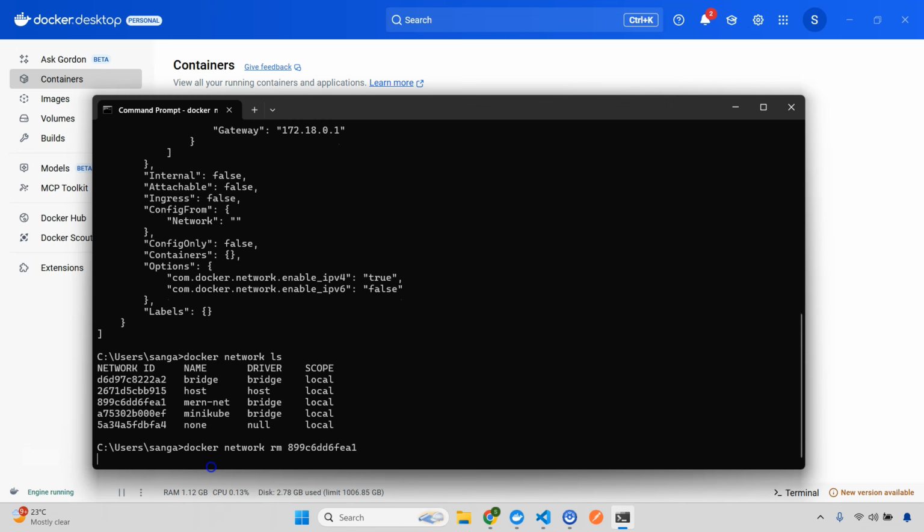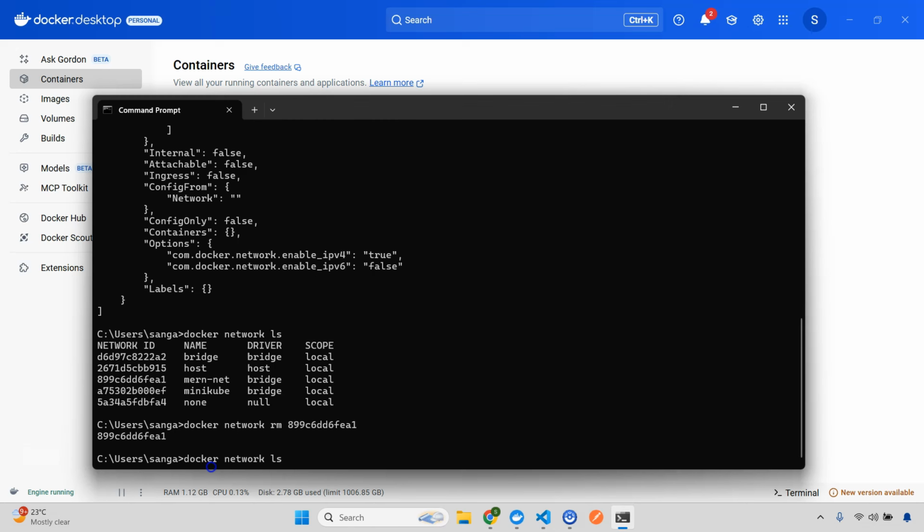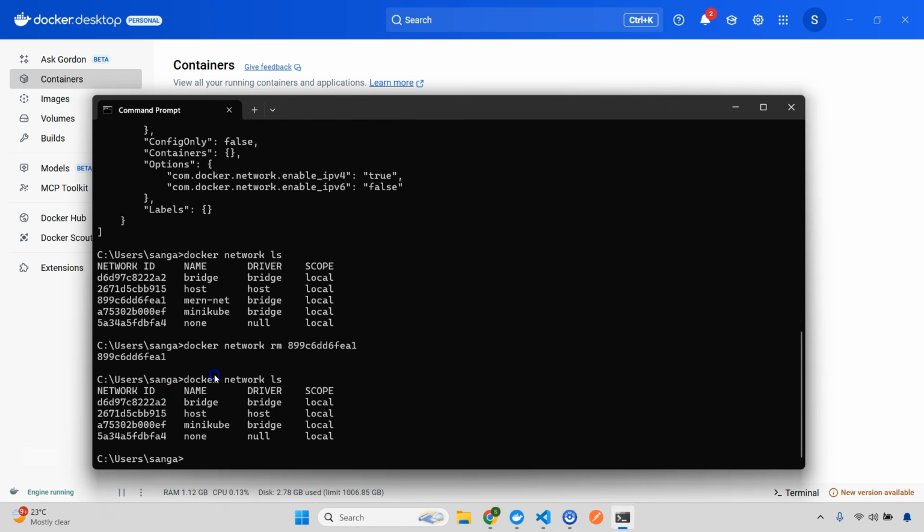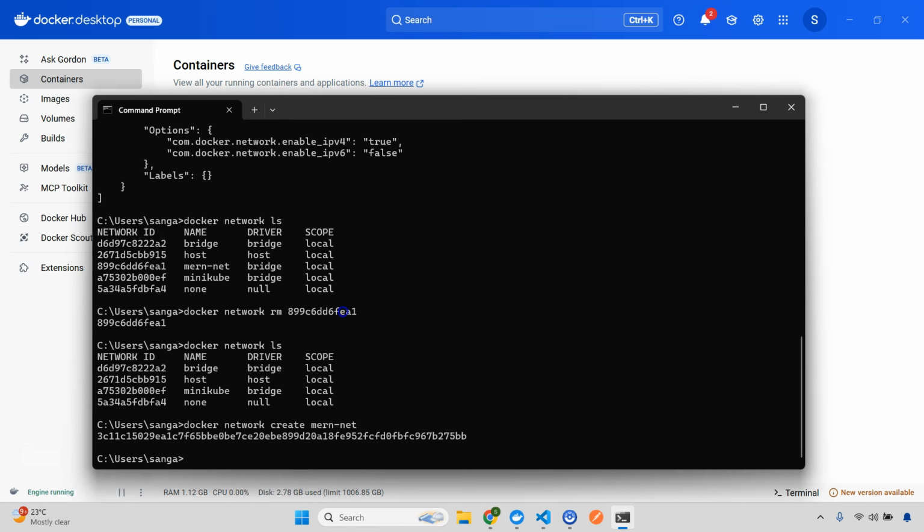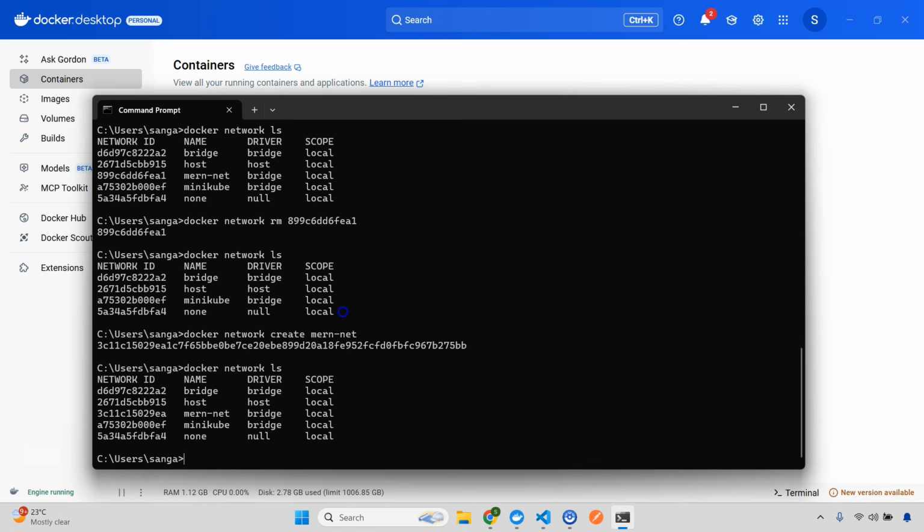Okay, so now let's see what is happening. If you do this one, you see you don't have that MERN net network. But now I'll create one again because I need it later. So let's create it, and now let's check again. So I have the MERN net network.